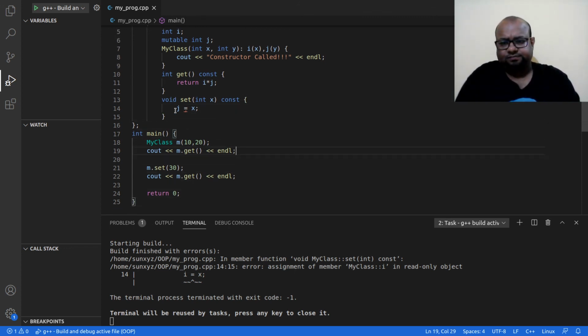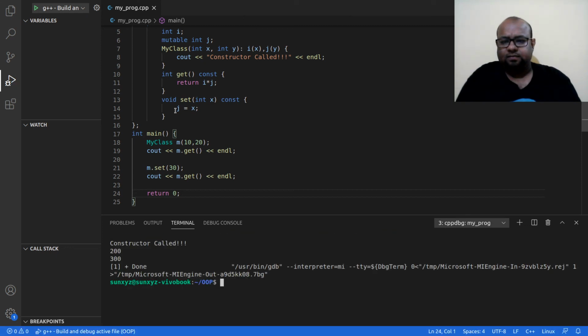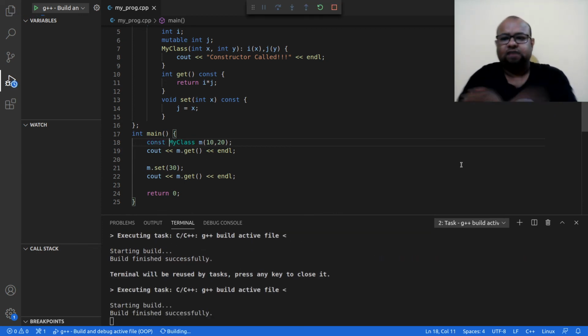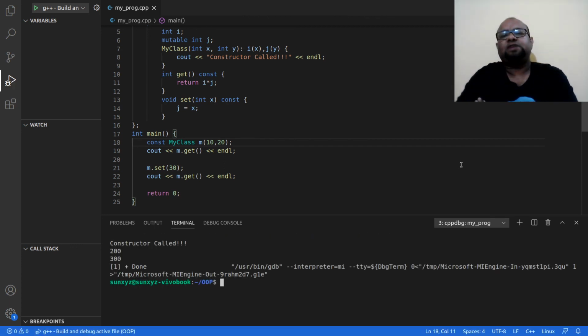So if I compile now, I am not going to get any error. All right, and everything is going to happen properly. And if I declare this as const and I compile, once again everything is going to happen as before, without any error. Why am I not getting any error? Why am I able to change the value of j although my object is constant, although the methods that I have called are constant?